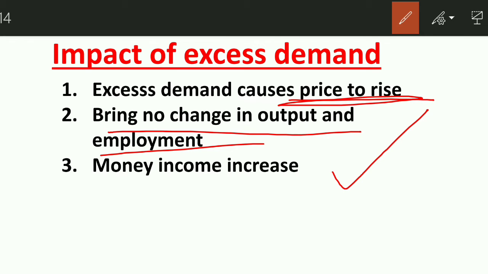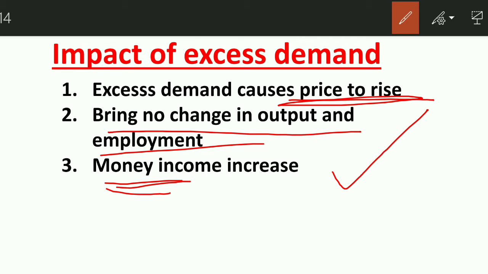And the last impact which I have written is that only money income will increase and not the real income. Real income will not increase, only the money income will increase. So I hope that you know the difference between money income and real income. Real income means our purchasing power, right? Real income means that we can buy more goods from our income. It means that our salary is increasing, by which we can buy more goods.